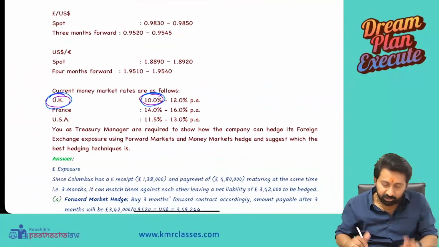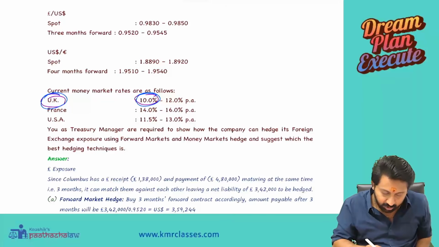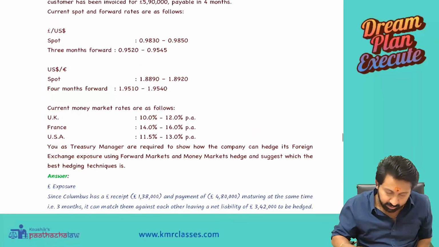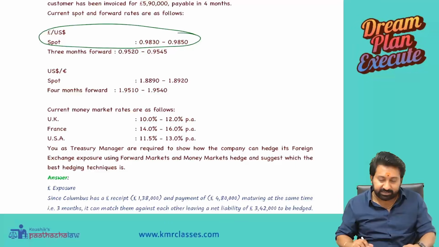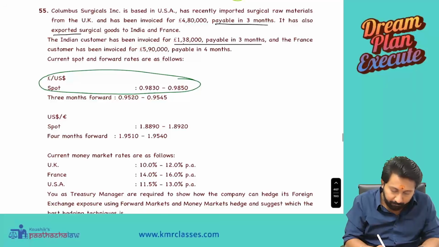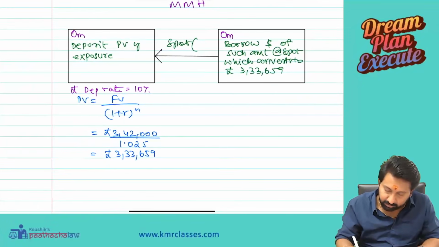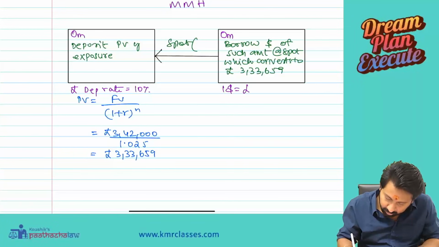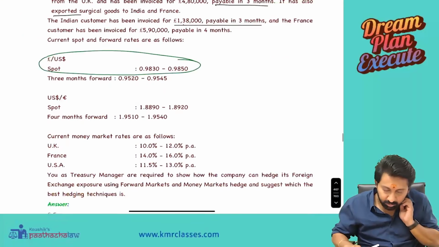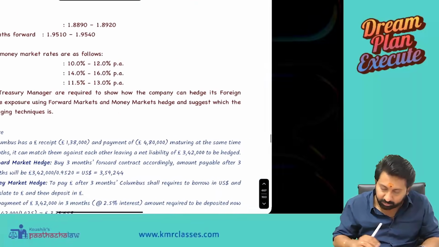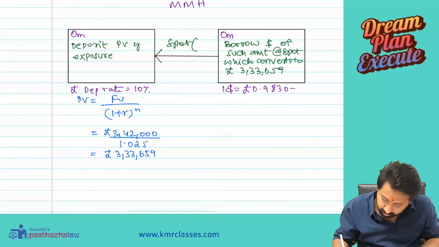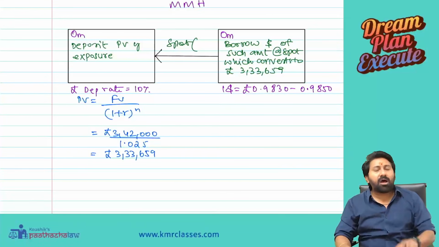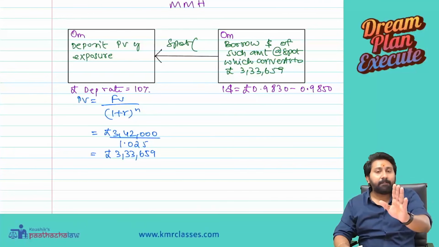See the quotations given. Tell me, dollar and pound spot rate. What is given? Let us write down. $1 equal to pounds 0.9830. What I said to you before: always see only the per unit currency.